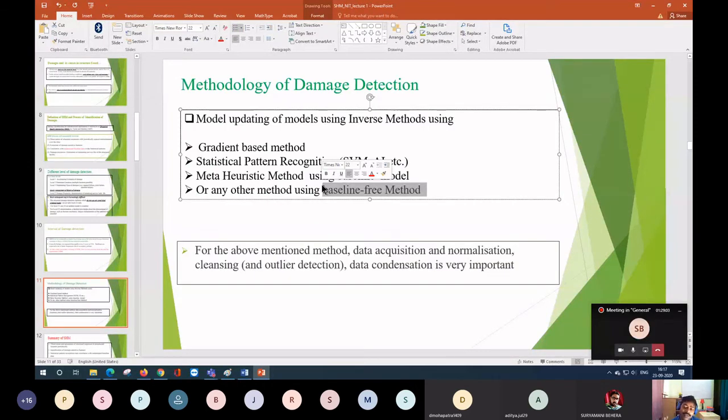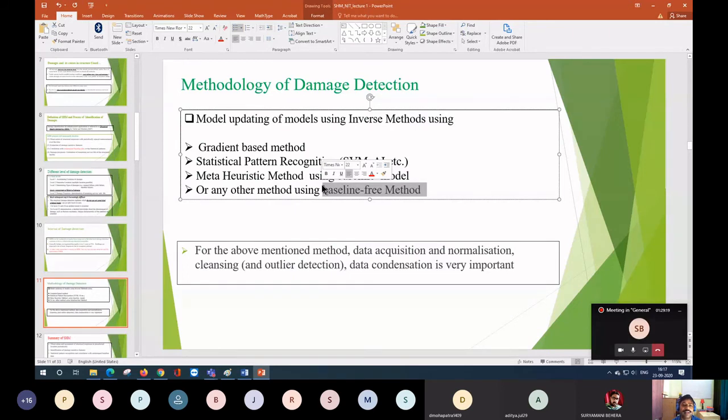Now, without the baseline data, it is more challenging. Those who are working on baseline field data should take proper precautions so that misinformation can be avoided. So these are the things we have.